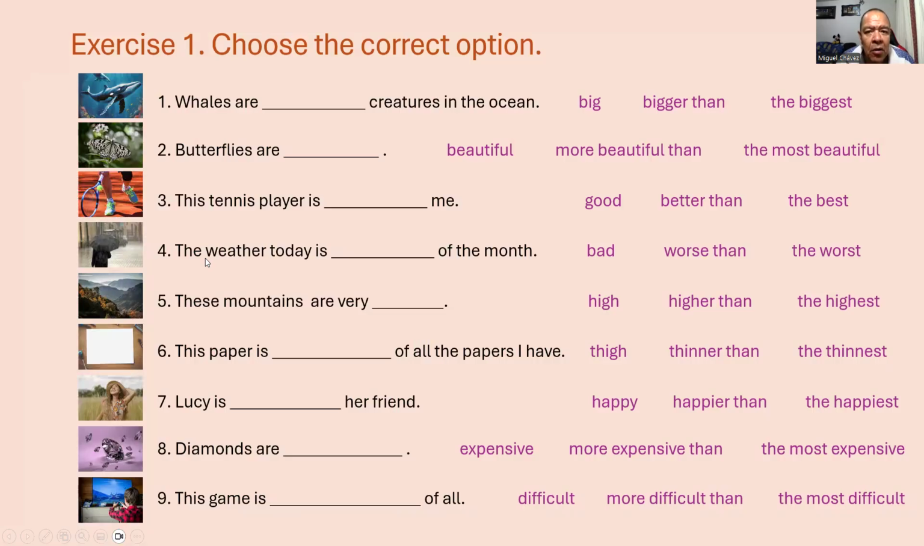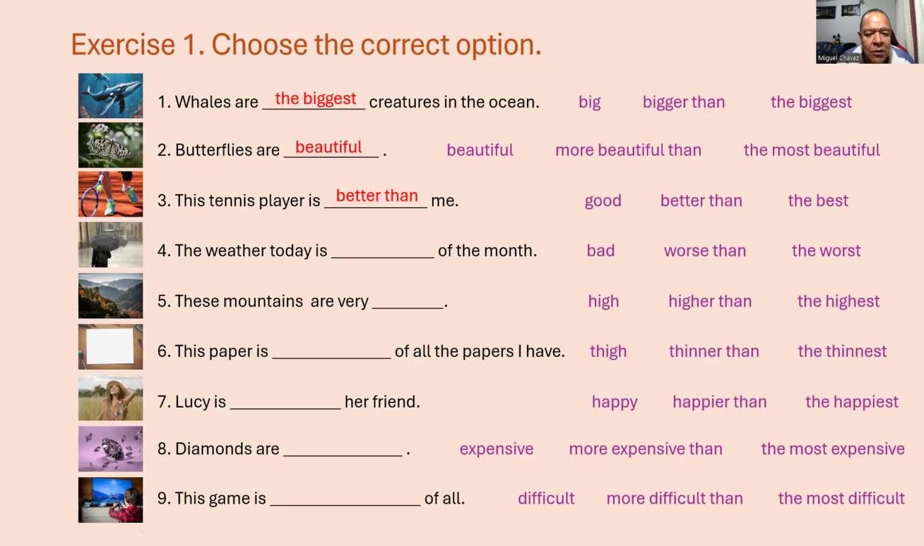Exercise 1. Choose the correct option. Number 1. Whales are the biggest creatures in the ocean. Number 2. Butterflies are beautiful. Number 3. This tennis player is better than me.